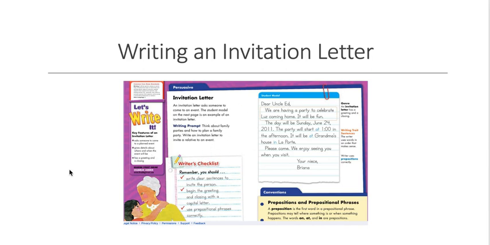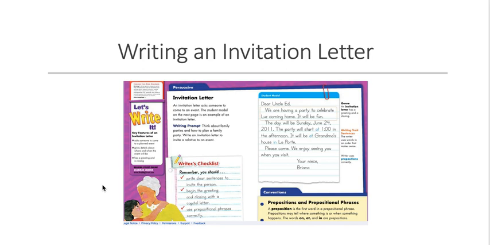Think about family parties and how to plan a family party. Write an invitation letter to invite a relative to an event. So here's your writer's checklist. Remember, you should write clear sentences to invite the person, begin the greeting and closing with a capital letter, and use prepositional phrases correctly. And let's read the example over here on the right.